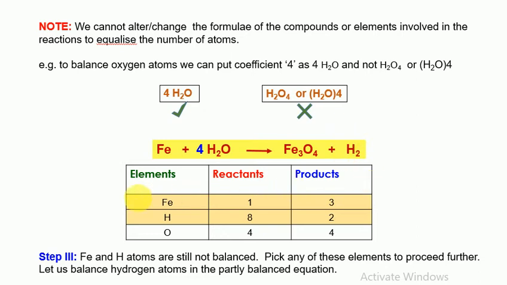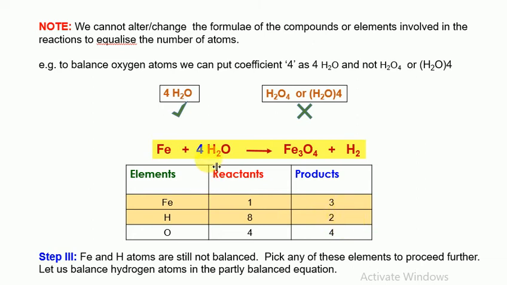Again, we have to make a table like this. We list the elements, list the reactants and the products. So iron, on the reactant side we have 1 iron, on the product side 3. Hydrogen, now we can see when we add 4 here, 4 multiplied by 2 gives 8 hydrogen. So here we will write 8 hydrogen atoms on the reactant side, and then on the product side H2, only 2 atoms of hydrogen.